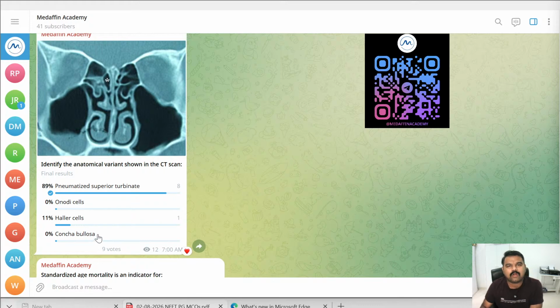Out of these 4 options, 89% gave the answer as pneumatized superior turbinate, and 11% gave the answer as haller cell. The correct answer is pneumatized superior turbinate. The superior turbinate has an air pocket in it, and this is actually an anatomical variant of a normal structure.